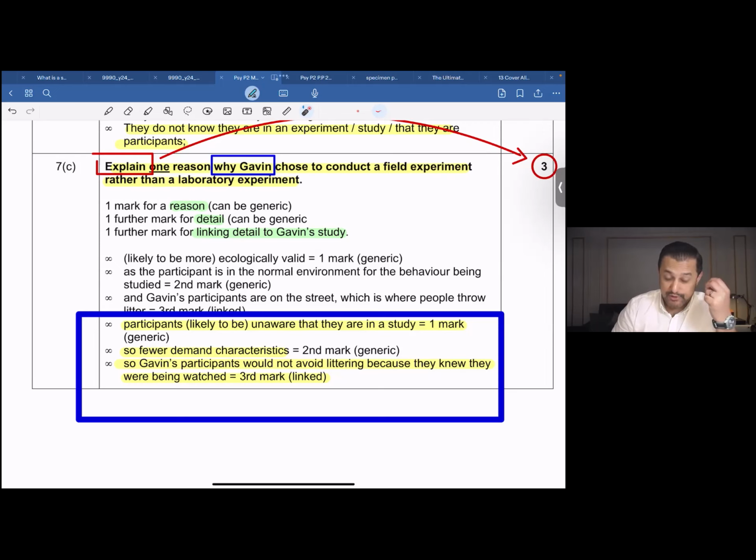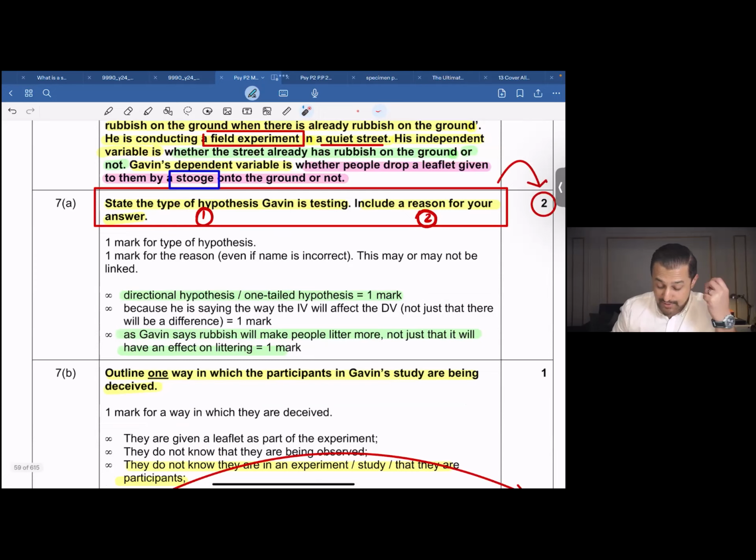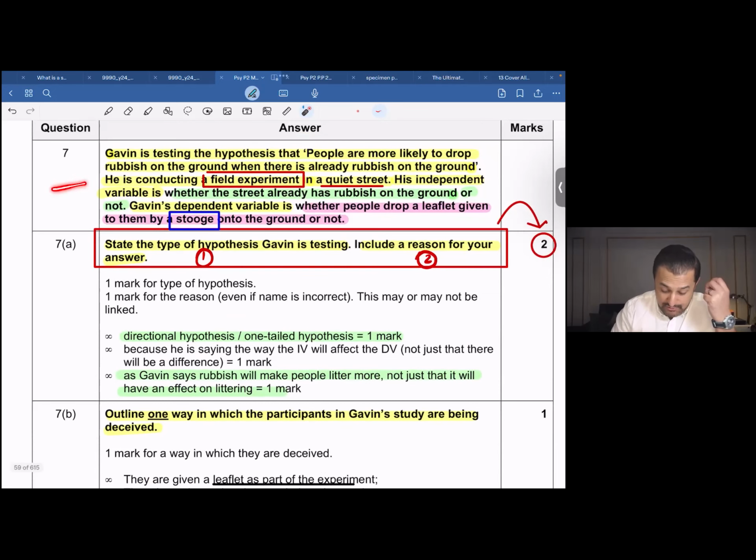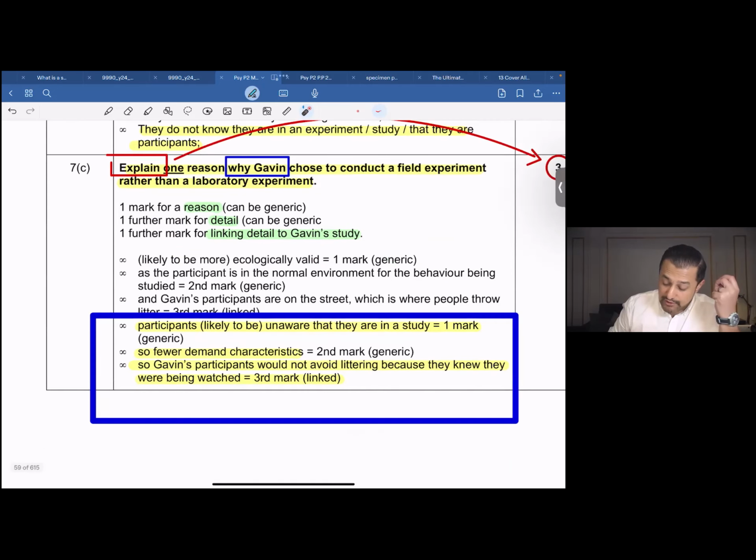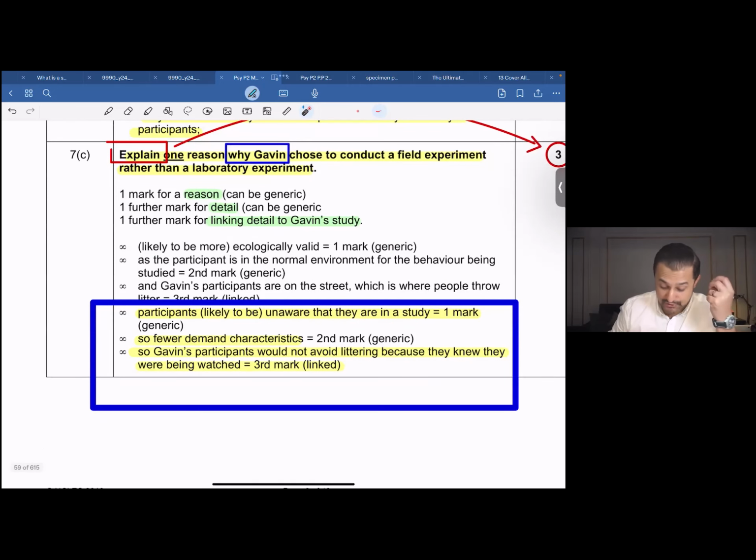Now, explain one reason, not give, explain. So: explain one reason why Gavin chose to conduct a field experiment rather than a laboratory experiment. Why is this a field experiment? This is a field experiment because it says it's a field experiment and it was being conducted in a quiet street. Taking this ahead, you get the first mark. So see, this is a 3-mark question. You get the first mark for providing the reason.